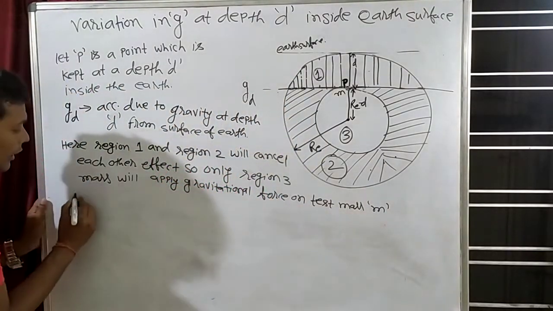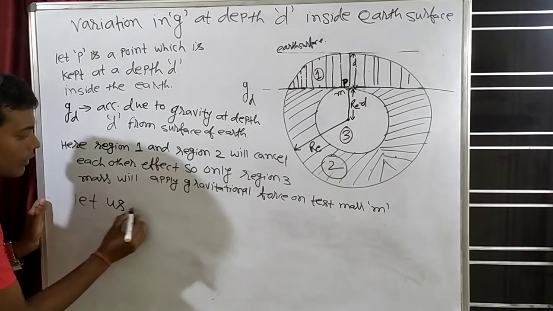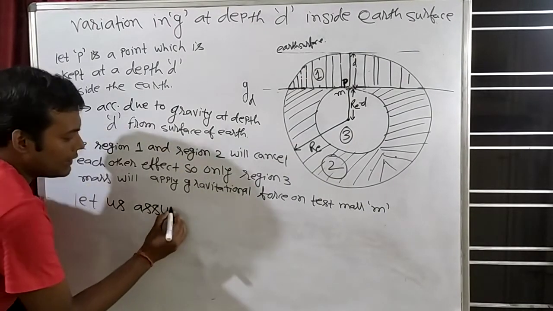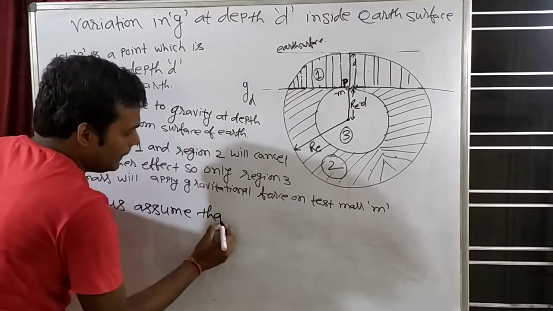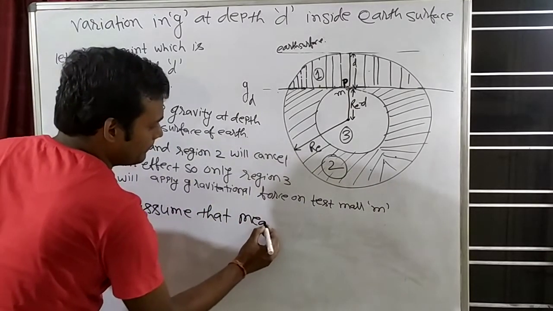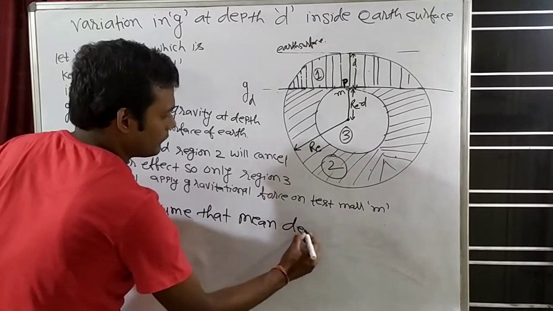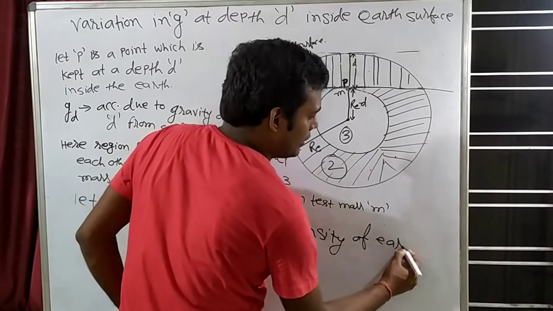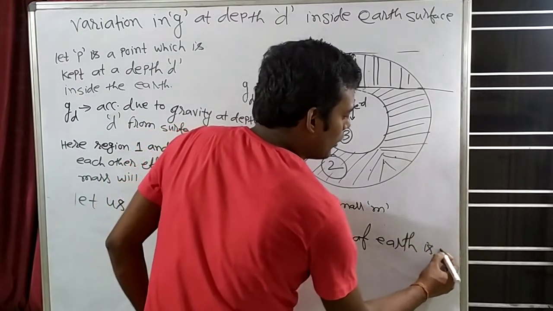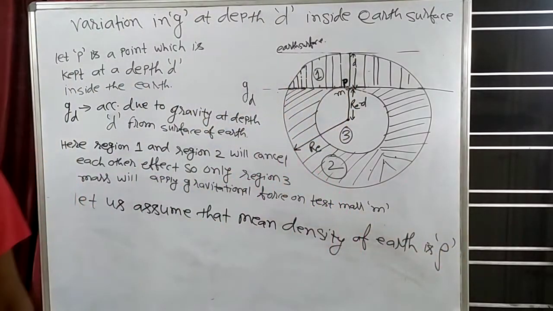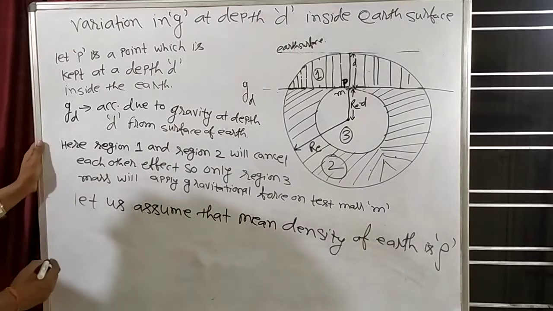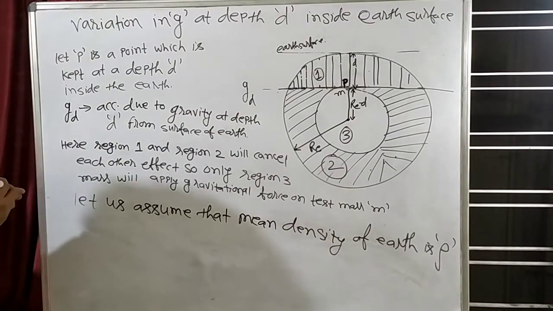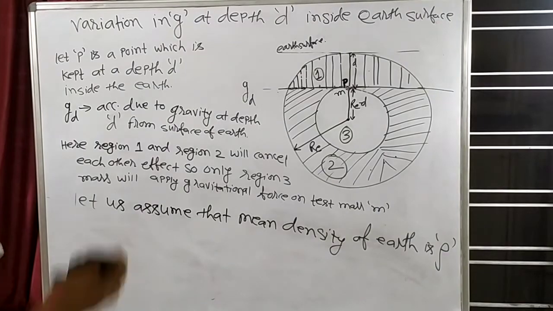First, let us assume that the mean density of earth is rho.